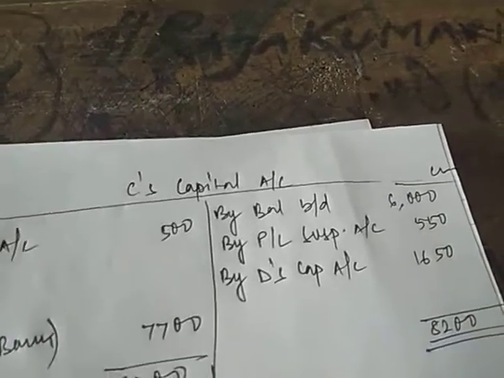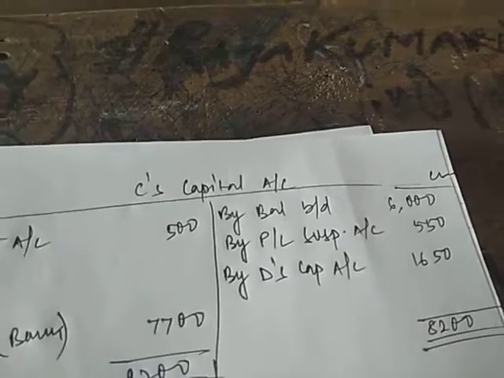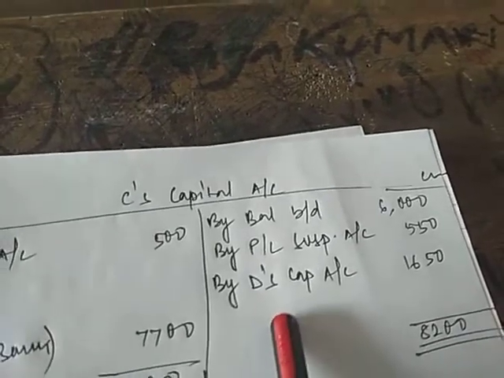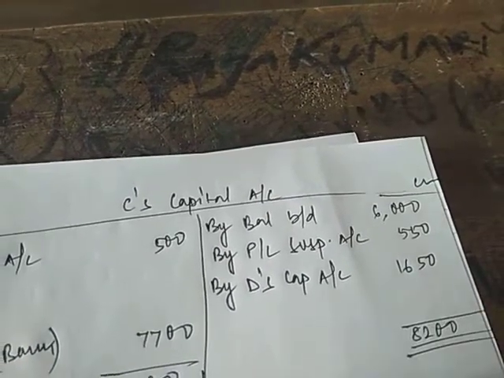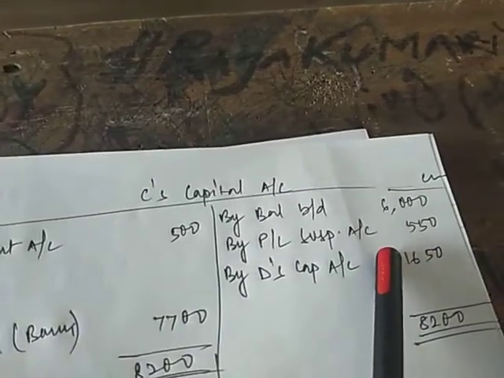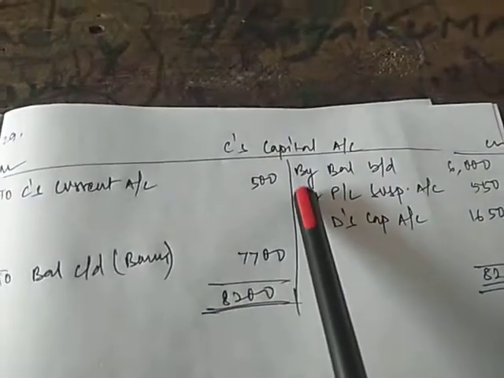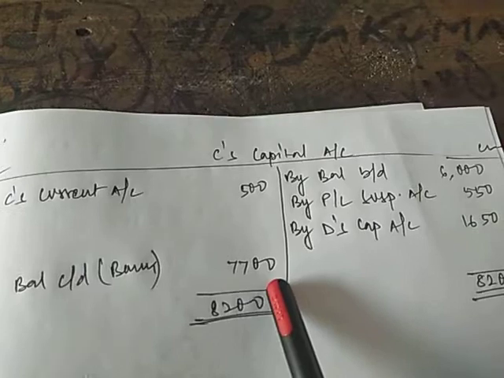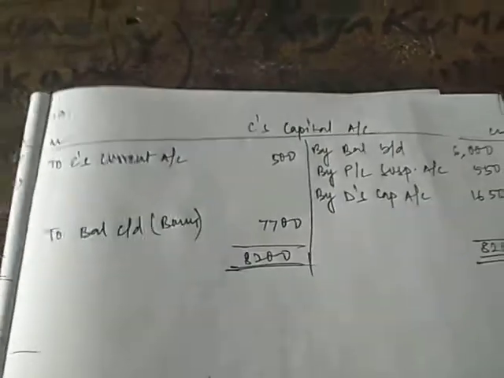Since earlier both C and D were equal partners, now after the retirement of C, the whole share will remain with D. So D will compensate for the value of goodwill here, that is 1,650. After this, you just need to balance: 6,000 plus 550 plus 1,650, that is 8,200, and here 8,200 minus 500 will give you 7,700. This will be to bank. In this way, you have completed this sum.